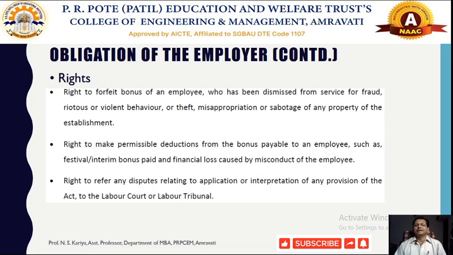So if an employee is involved in any kind of indisciplinary situation, such as fraud, riotous or violent behavior, theft, misappropriation, or sabotage of property, the employer has a right to confiscate or forfeit the bonus. Depending on an investigation, the employer will decide whether to distribute the bonus to these employees or not.